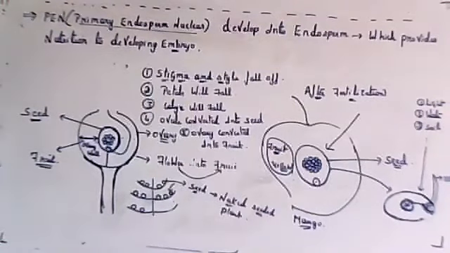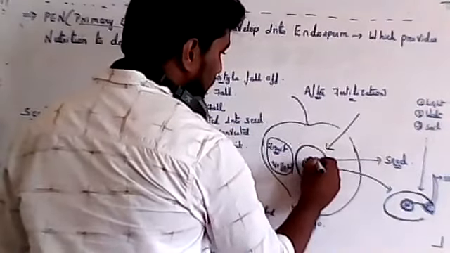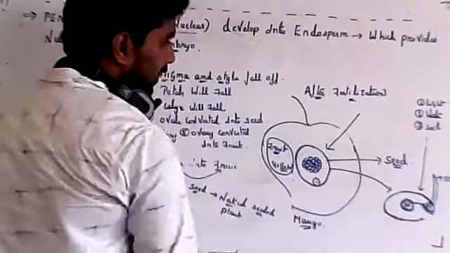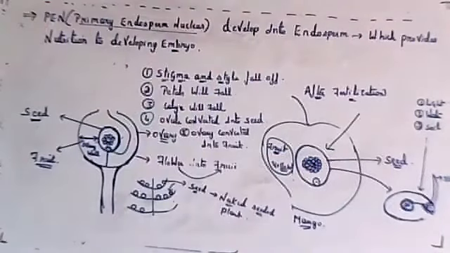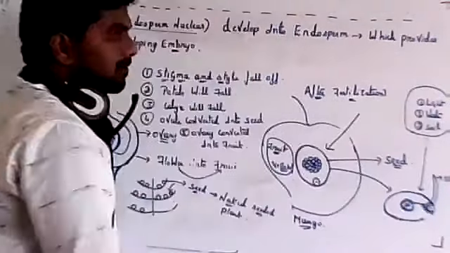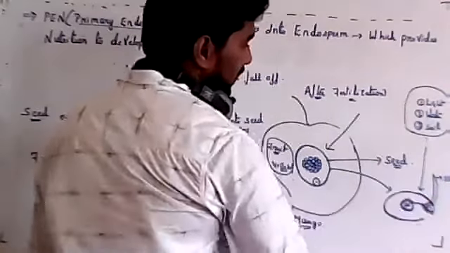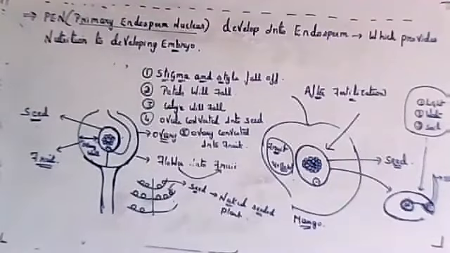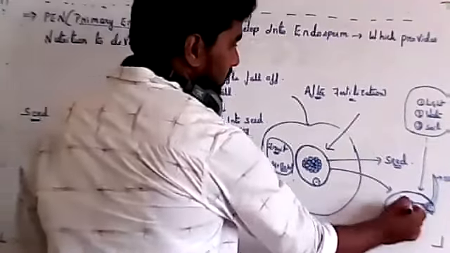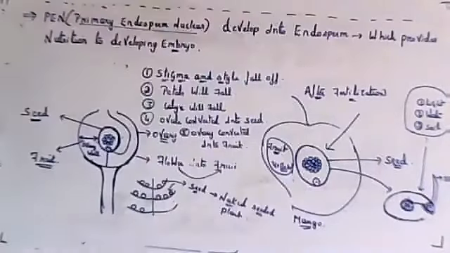So the flower will get converted into a fruit first. After formation of the fruit, inside you will have a seed, and inside that seed you will have endosperm and zygote. It will be retained till it encounters a favorable condition. The seed will wait till then, and after that it will undergo germination with the help of endosperm. So endosperm is the main nutrition which is provided to the zygote for development into the embryo, and then the embryo will grow. So this is the process.